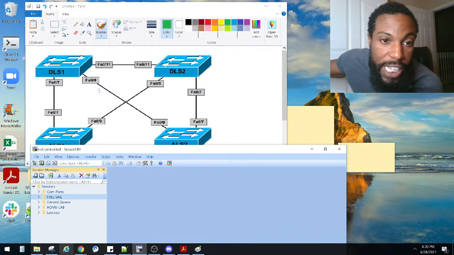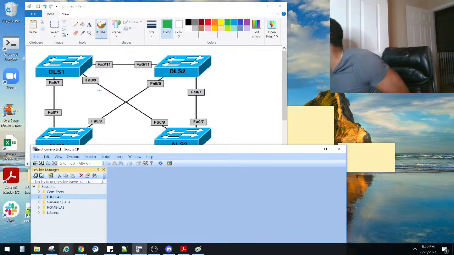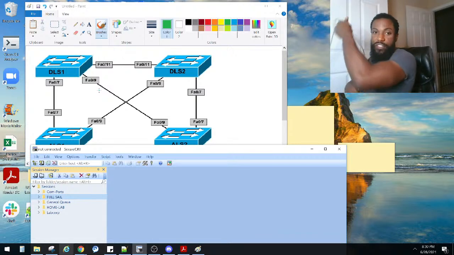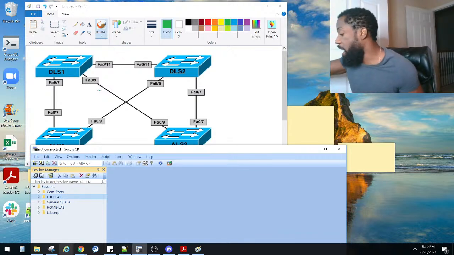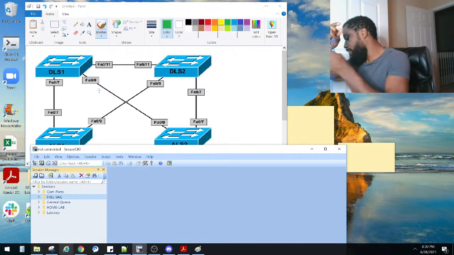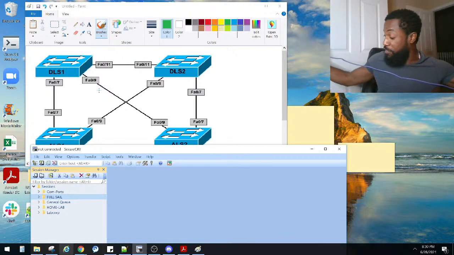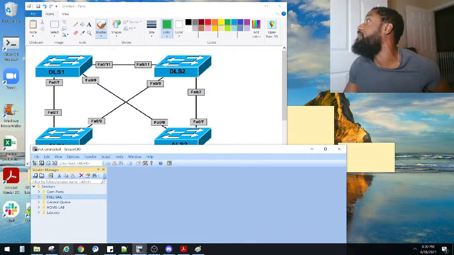Okay, FA0/11 goes to FA0/11 on switch 2. FA0/11 on that guy. Right? Y'all let me know if y'all cabled up already. And if you're using EVE-NG, your interfaces are definitely going to be different, because I doubt y'all have 11 interfaces like that, right?